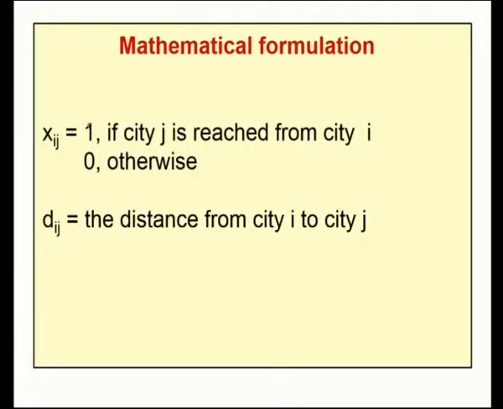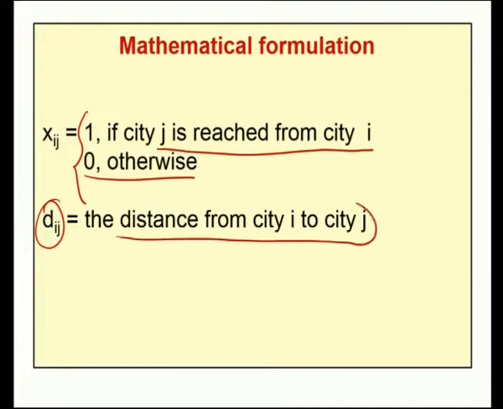Now, with these assumptions, we can formulate a model for the problem. For that, first we assume the variable xij takes the value either 1 or 0. It takes 1 if city j is reached from city i, and 0 otherwise. Then the notation dij is nothing but the distance from city i to city j.